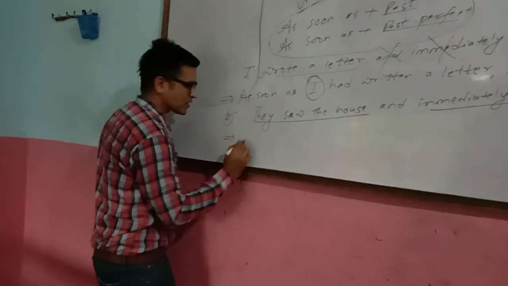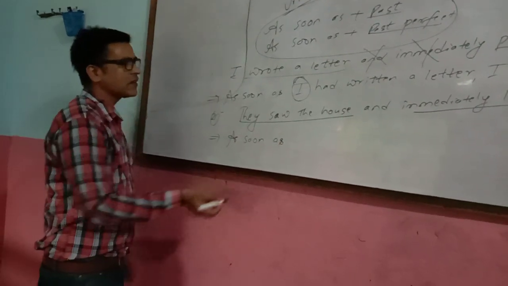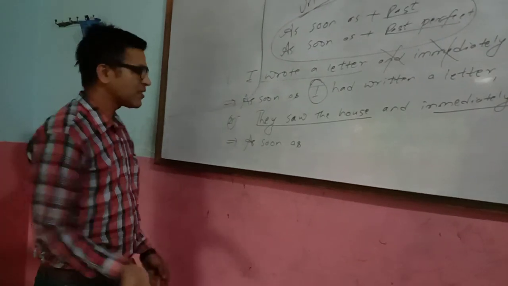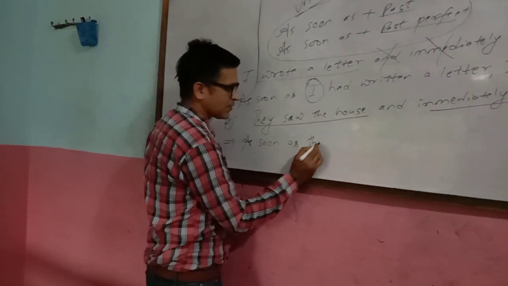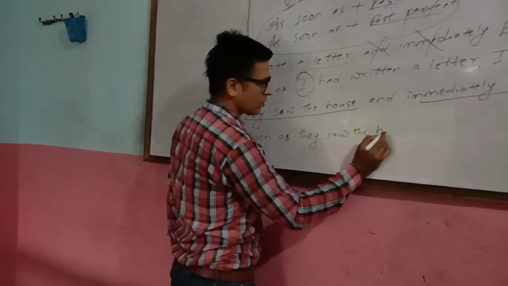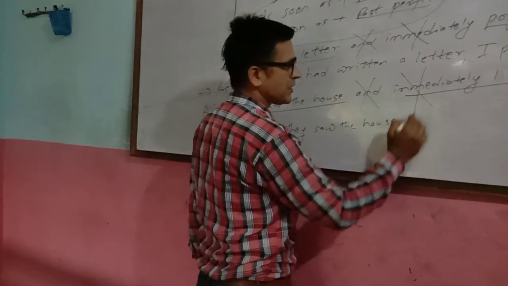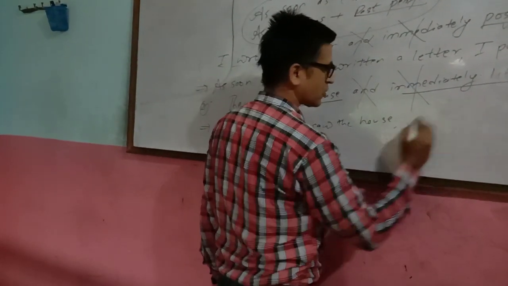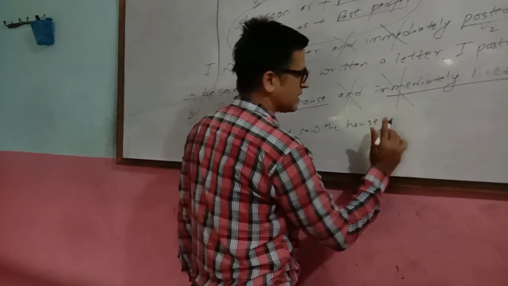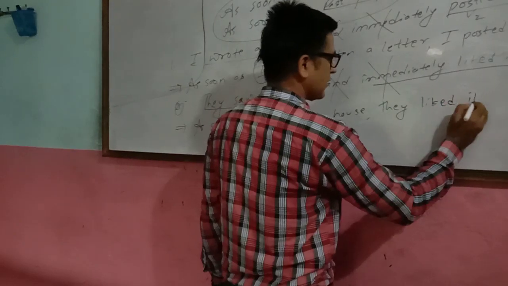You must use as soon as. के गर्नु परेन? had with 3 गर्नु परेन. ओइ यहाँ चाहिँ time gap थियो, had with 3 गर्नु पर्यो. यहाँ you don't have to use had with 3. Exactly same. They saw the house. Comma, and also remove, immediately also remove. Here is no subject, so you have to use exactly they. They is there, so you have to use they. They liked it.